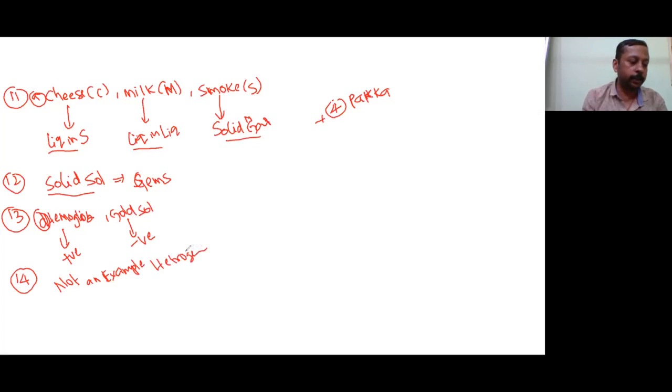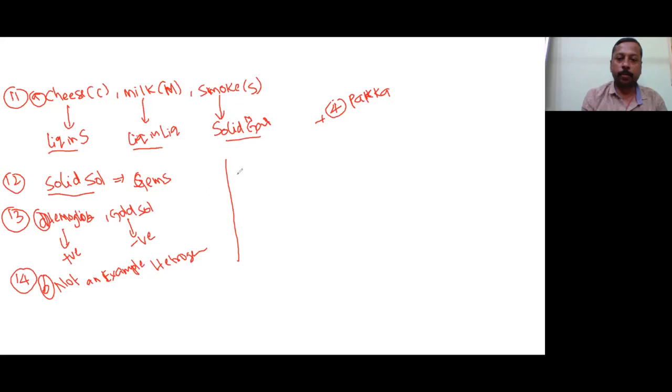Heterogeneous catalysis means the catalyst physical state should be different from the reactant. So which answer? The 14th answer will be B. Combustion of coal is not an example of heterogeneous catalysis.